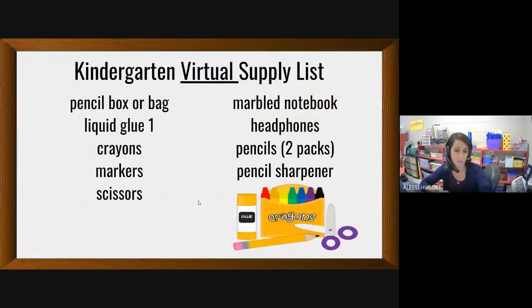This is the virtual supply list. When we do come back to school, your child will probably need a few more supplies, but for right now, they need a pencil box or bag to keep their things organized, liquid glue or stick glue, crayons, markers, scissors, a marbled notebook. It doesn't have to be the black and white marble notebook. It could be any kind of notebook in that aspect. And it doesn't have to be the handwriting ones. It could be the small lined ones that the older kids use as well. We also need headphones, 2 packs of pencils, and a pencil sharpener.